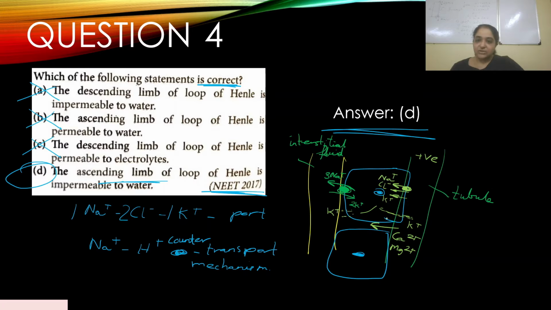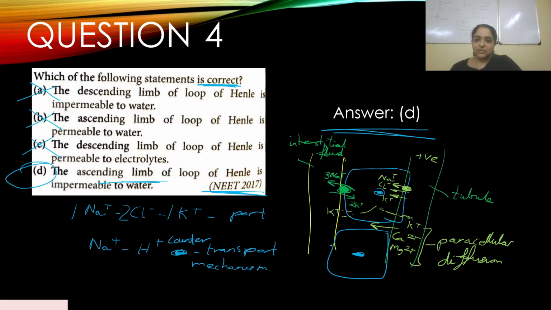There is some back leak of potassium in this tubule area. Now this potassium pulls the calcium and magnesium ions through this space between the cells. This process is called paracellular diffusion.